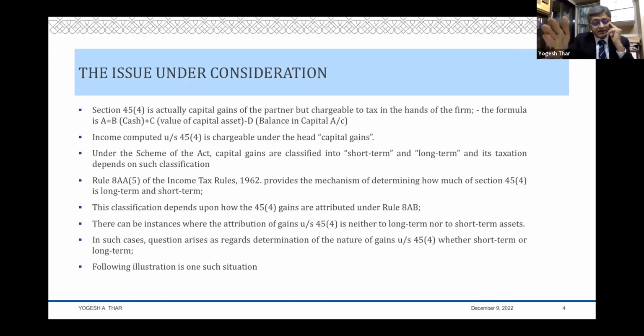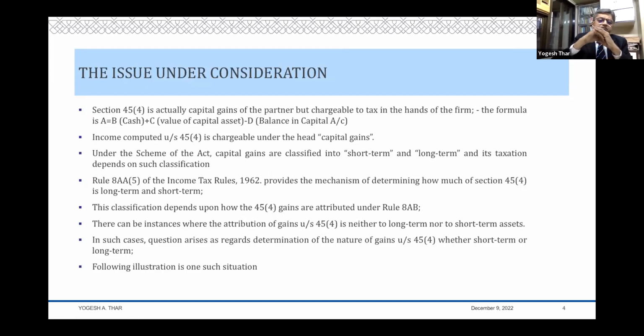money or a capital asset, the value of the capital asset that he gets along with the money that he gets, in excess of the balance lying to his credit in the capital account, that excess of what he receives becomes capital gain. Now, although it is a gain arising in the hands of the partner, the law says that it should be taxed in the hands of the firm. That's how this particular section is structured.